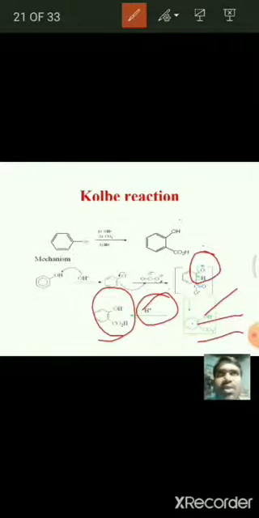And next, see here, this keto group is converted into enol, and we get CO2 minus with H plus. Here we get salicylic acid as the product. This is about Kolbe's reaction. In Kolbe's reaction, when phenol is treated with carbon dioxide in basic conditions like sodium hydroxide, it forms salicylic acid.